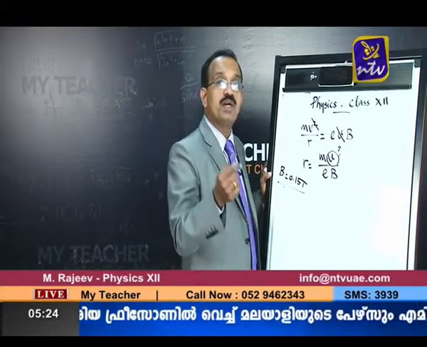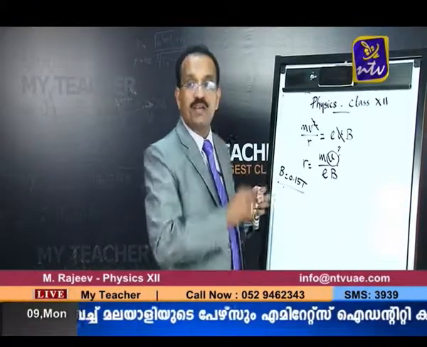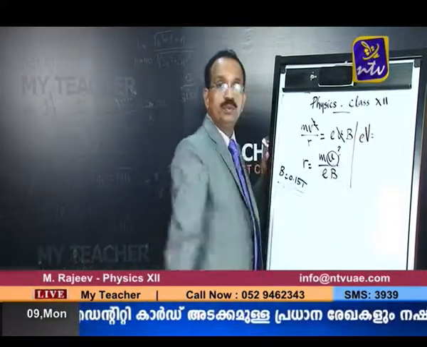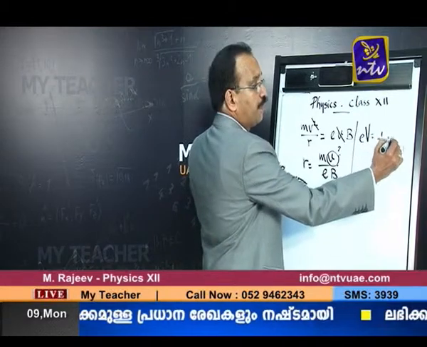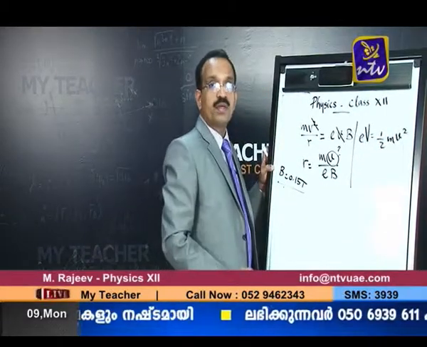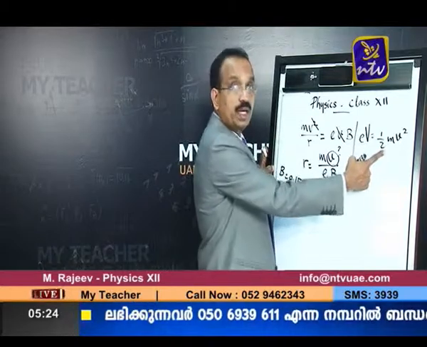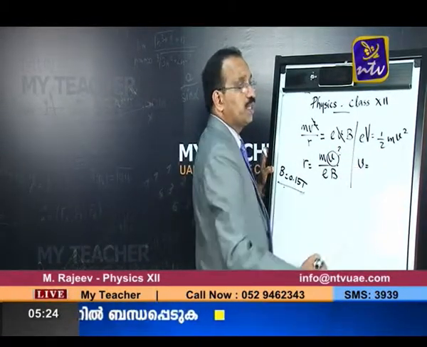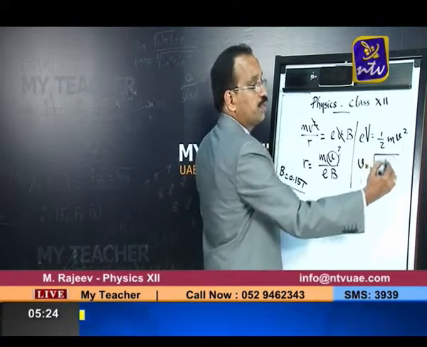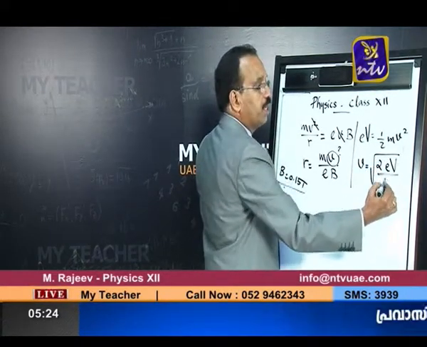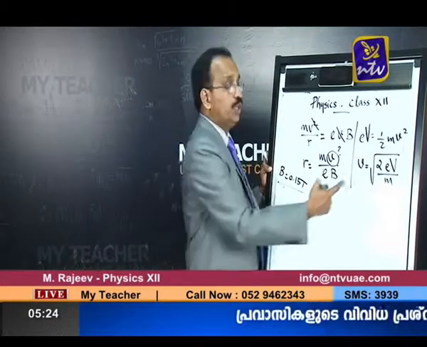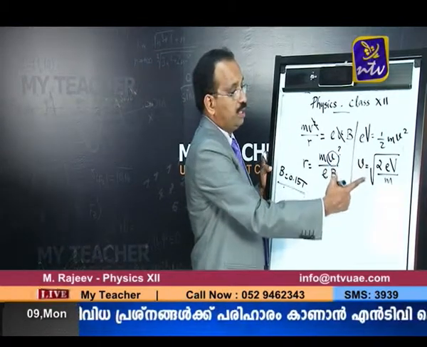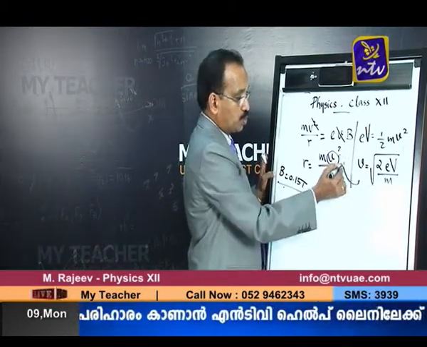We are going to get an expression for velocity in terms of potential difference, using the equation EV is equal to half mV squared. Half mV squared is the kinetic energy, which is provided by EV. So we can write an expression for velocity as the square root of 2EV divided by m. This 2EV by m under the root is the expression for velocity. Now this V you can substitute here.